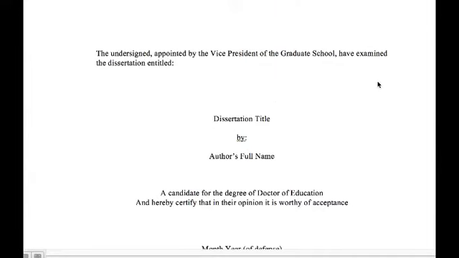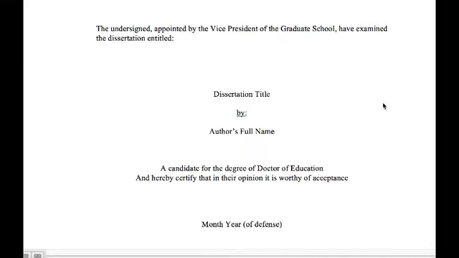And so here we go. This is the first page of the template. And by the way, this template can be found on the ALNet site. So you'll want to download it right away because you'll be using it even as you compile your references, which we'll talk about later. But this is the title page where you have your dissertation title and your full name.